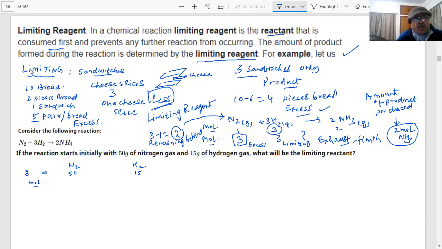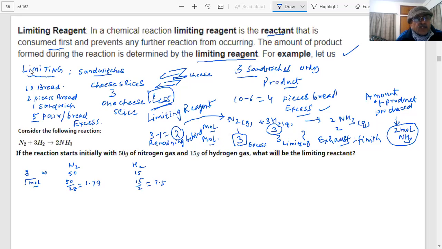What is the molecular mass of nitrogen? 28. 14. So 50 by 28 and 15 by 2 moles. How many moles are coming? It would be just under 2. Yes, if we have a calculator, we can calculate. You will get around 1.79 and here you are getting 7.5. Okay? These are the moles.